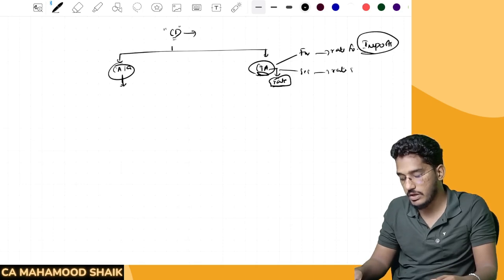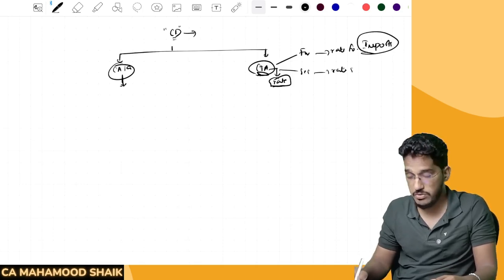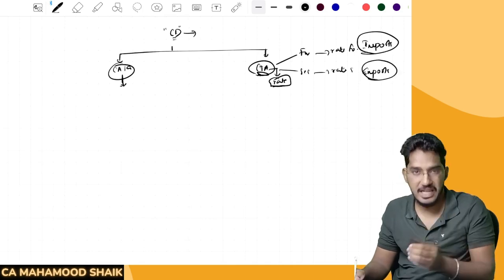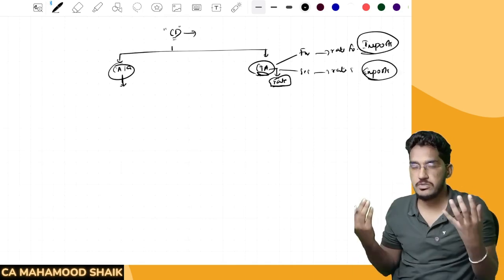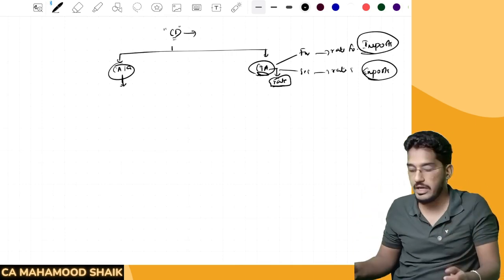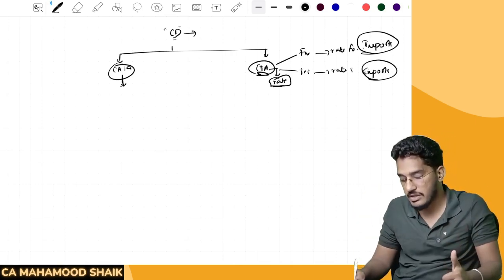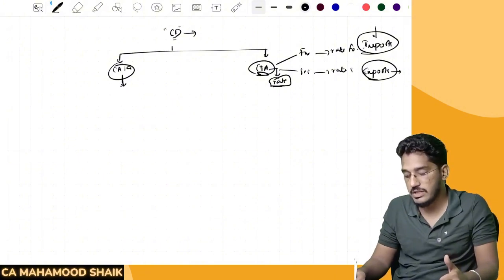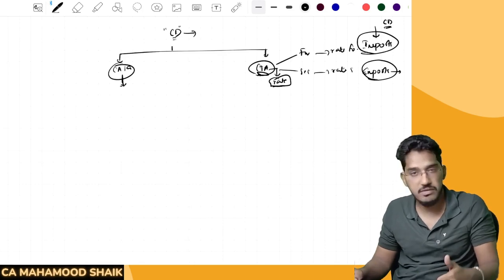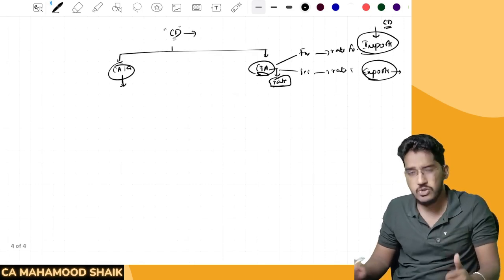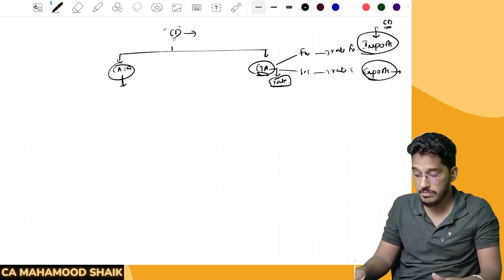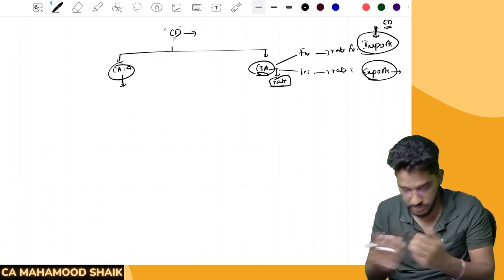Why? Because on imports, the government wants to impose duties. Exports are a favorable thing for any economy. If a company is doing more exports, that means it is prospering more, and its foreign exchange reserves will also be very high. So the government will never want to discourage exports, but it wants to discourage imports. That's why there are various kinds of customs duties on imports compared with exports. Generally on exports there will not be any duties unless specified, but on imports there will be a hell of a lot of customs duties.